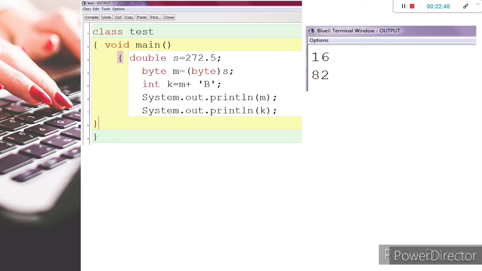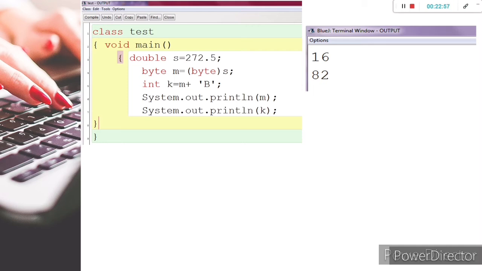So whatever is more than 256 is what it can store. That means 272 minus 256, the result is 16.